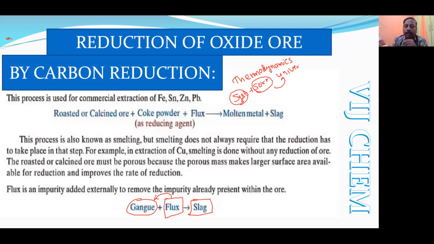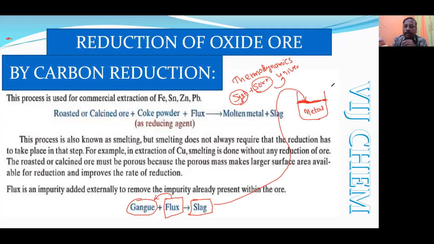Suppose you keep on heating milk. Here, milk we will call a metal, a metal oxide. Whatever fat is there will still keep on floating over it, infusible, that is, not in the form of liquid but in the solid form. So this is the slag. The slag will be just floating over the metal.